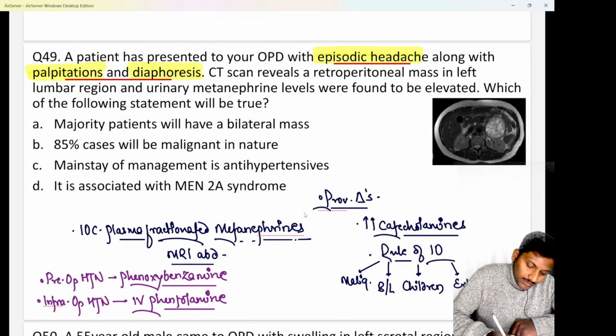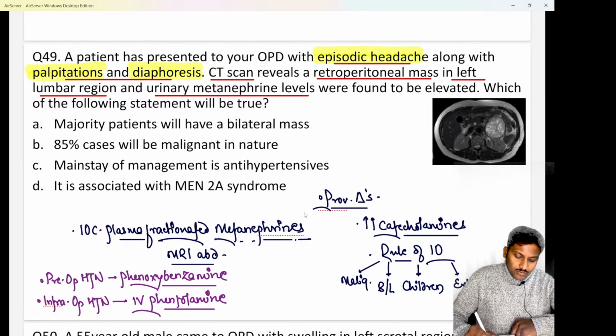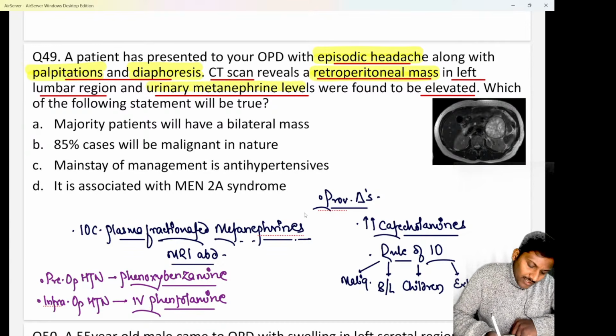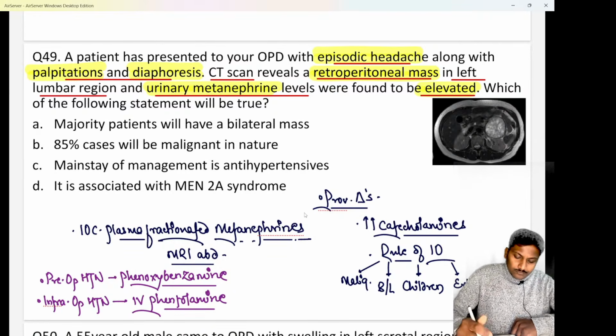They say the CT scan reveals a retroperitoneal mass in the left lumbar region, and urinary metanephrines were found to be elevated. As soon as they say this, we surely know it is a classical case of which condition.